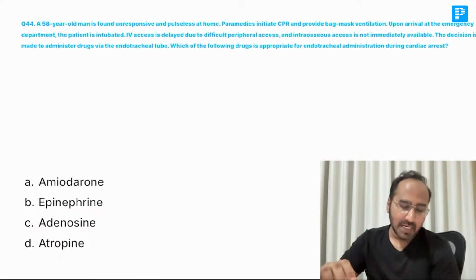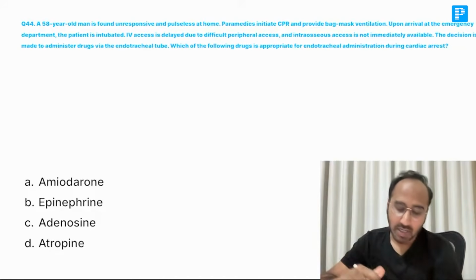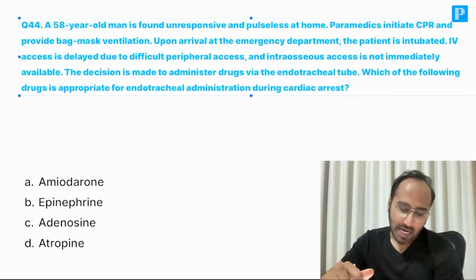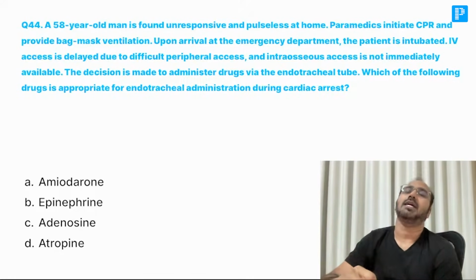Next. A 58-year-old man is found unresponsive and pulseless at home. Paramedics initiate CPR and provide bag mask ventilation. Upon arrival in the emergency department, the patient is intubated and IV access is delayed due to difficult peripheral access. IO access is not immediately available. The decision is to administer the drugs through the endotracheal tube. Which of the following drugs is appropriate for endotracheal administration during cardiac arrest?